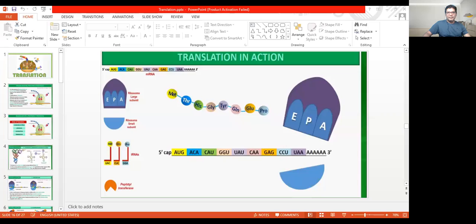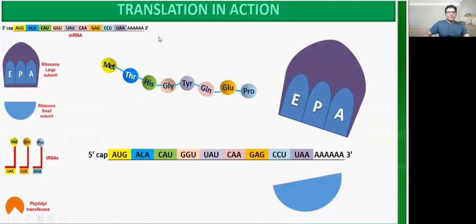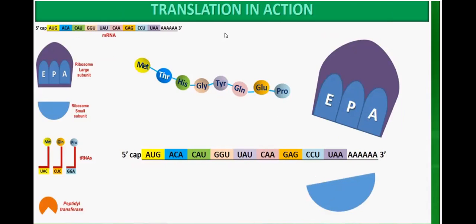So let us start to learn about translation, that is protein synthesis. Translation in action. What is translation? It is a process by which protein is synthesized at the molecular level in all the plants and animals.